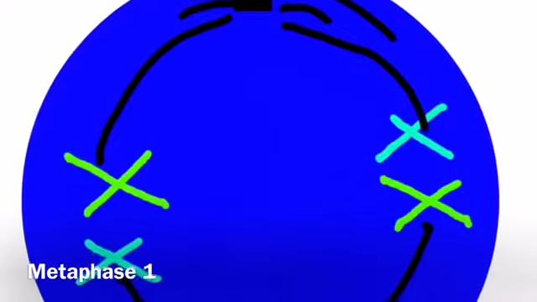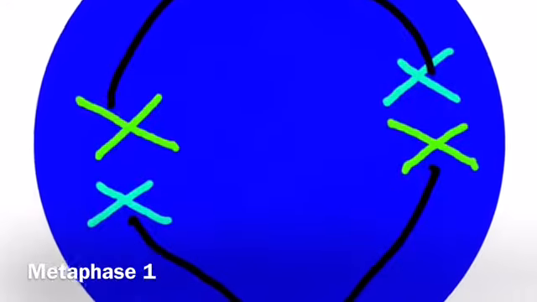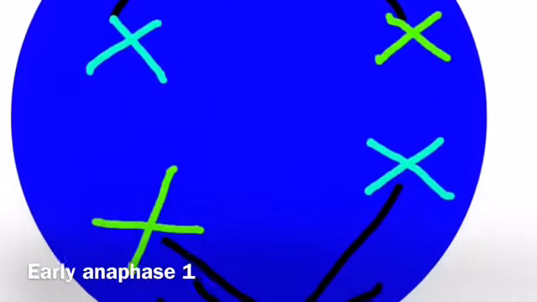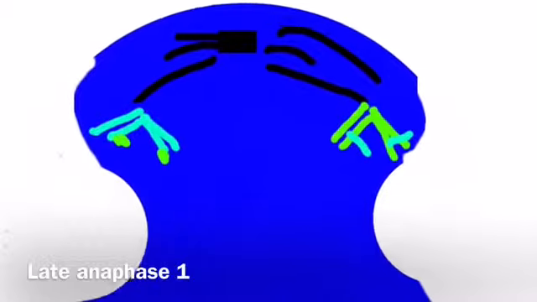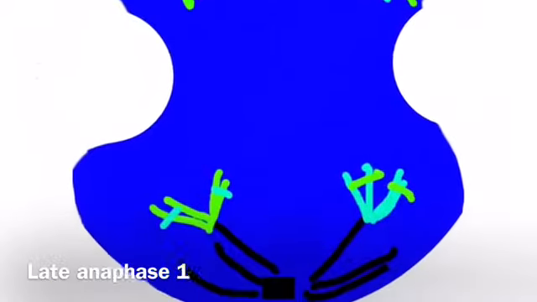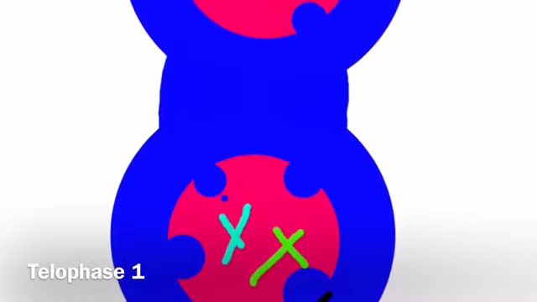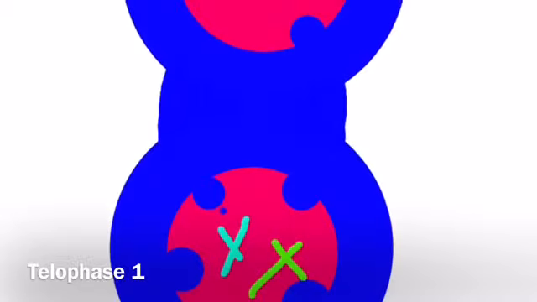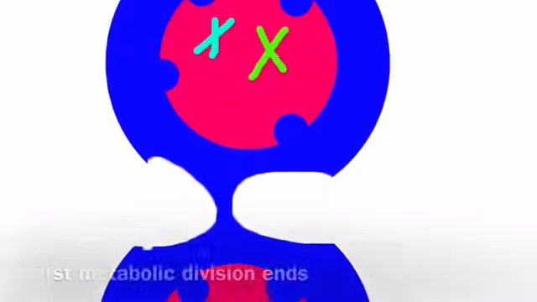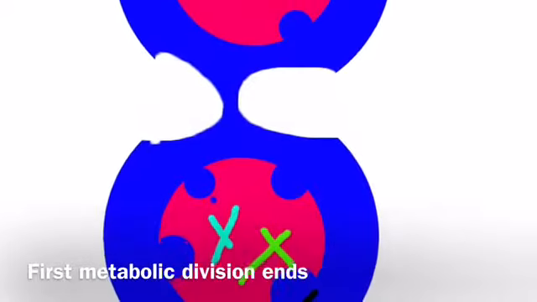Metaphase 1 is where the homologous chromosomes are lined up side by side as tetrads. Anaphase 1 is where the homologous chromosomes separate and move to opposite ends of the cell. Telophase 1 is where the cytoplasm breaks down and creates 2 new cells. After this, the first meiotic division ends.